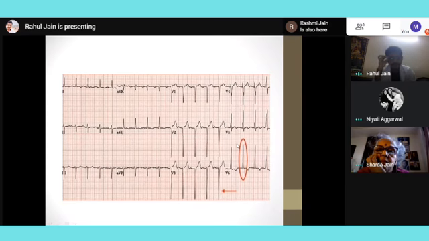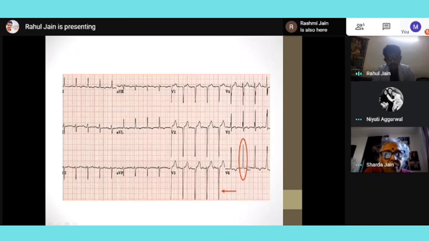A clue is also given in one question. In V6 a very tall R is coming. How much will it be approximately? It is almost 2.5 boxes. Yes, so 300 divided by 2.5. Lead 1 is positive and lead aVF is negative, so there should be left axis deviation.